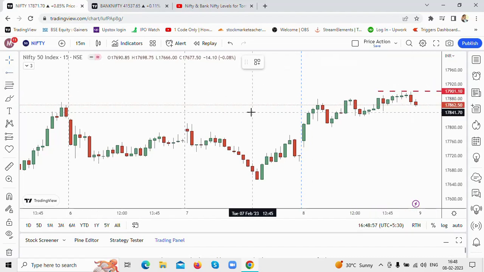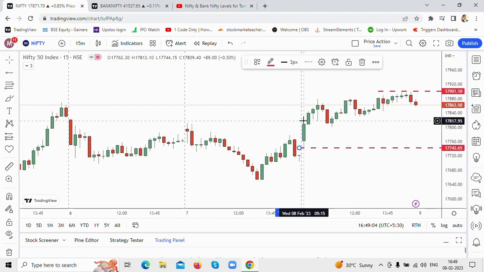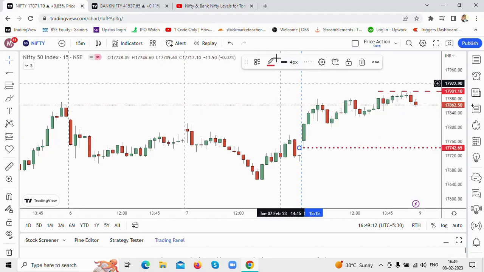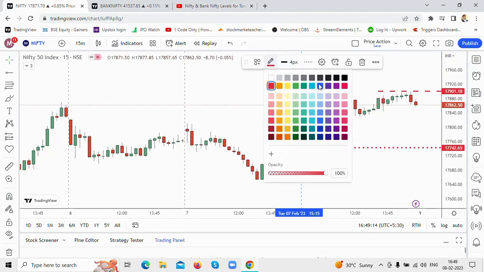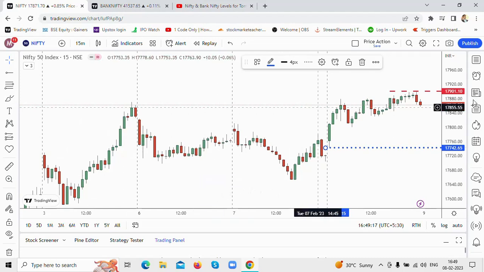And the low for the day, let's mark it. The low for Nifty was around this particular level, which is your 17,744 level, and I mark that level with a blue dotted line. So this is your high and low level, which is marked on the chart.